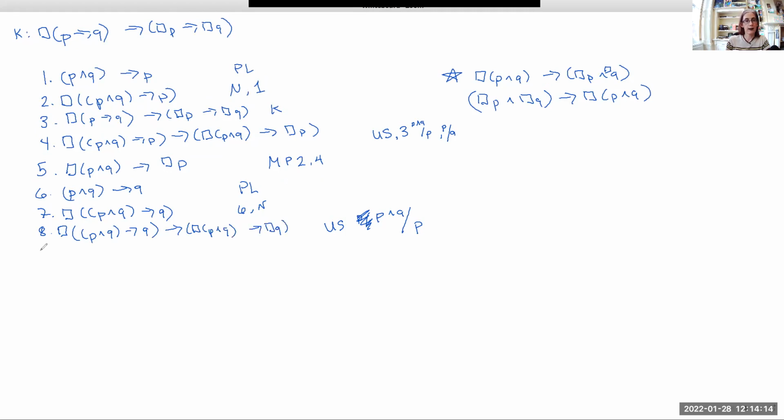7 is the antecedent of 8, so modus ponens allows us to get that necessary P and Q gets us necessary Q. So modus ponens 7 and 8. Now, all we need to do is stitch together lines 5 and 9 in order to get our conjunctive consequent. And we can do this just through propositional reasoning.